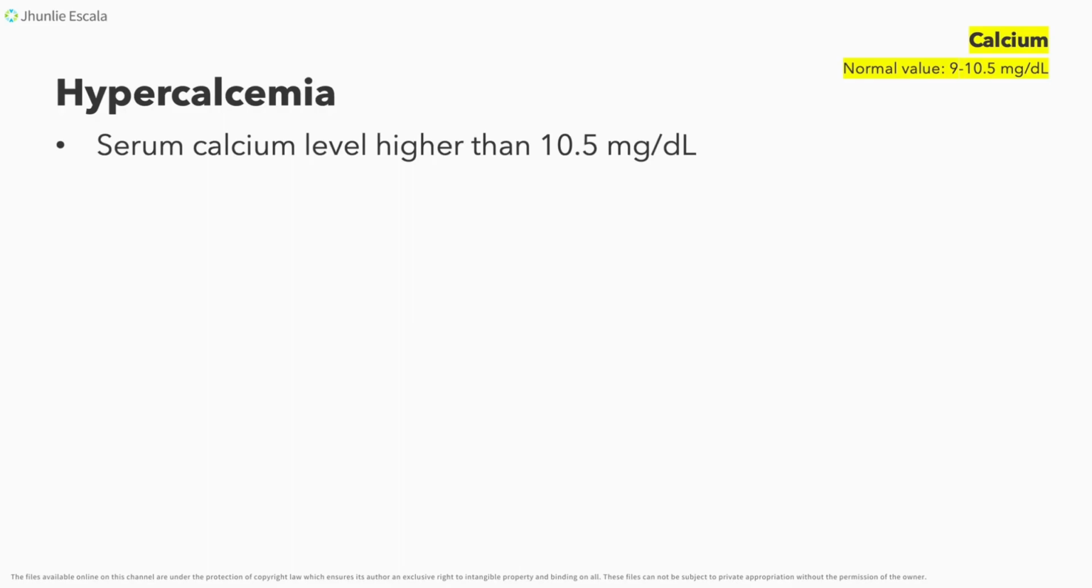Okay, this time let's discuss the concept of hypercalcemia. We're done with hypo, moving to hypercalcemia. So this is just too much. The serum calcium level in hypercalcemia is higher than the upper limit of 10.5 milligrams per dL. So if earlier it was too low, now, kapatid, it's too high. More than 10.5 milligrams per dL.